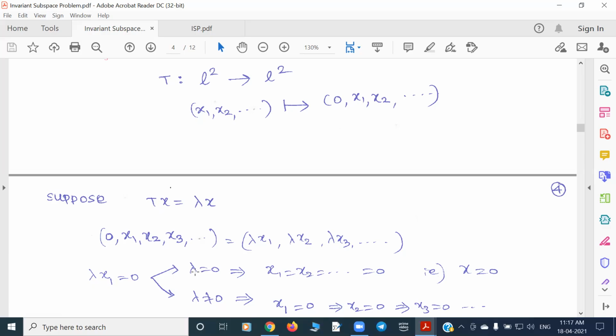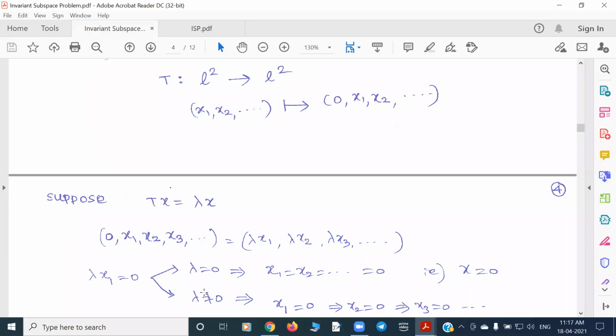If lambda equals 0, note that this term is 0 because lambda times x2 is 0. That means x1 is 0. Lambda is 0, that means lambda x3 is 0, that means x2 is 0. So if lambda is 0, the whole term becomes 0. That means your x1, x2 all are 0. That means you have only the 0 vector. So that means 0 cannot be an eigenvalue for this operator T.